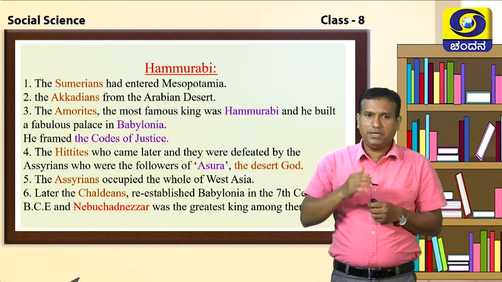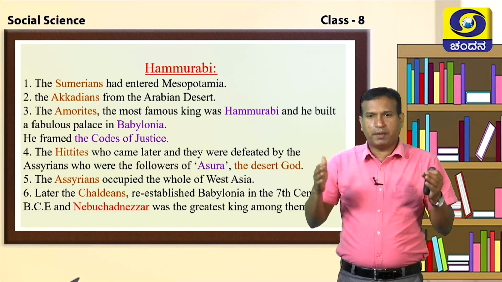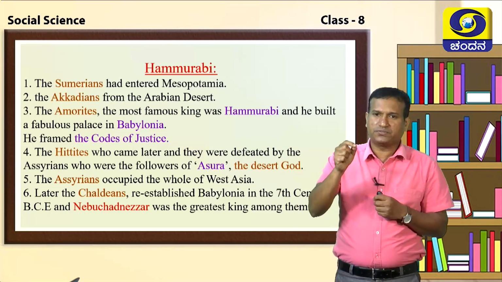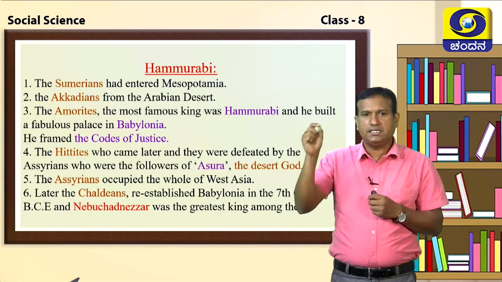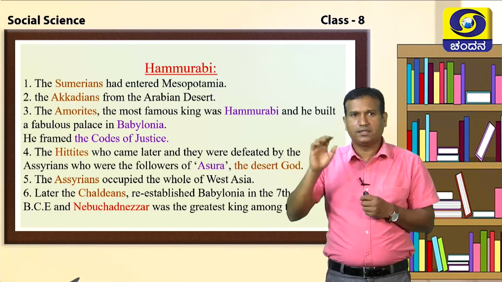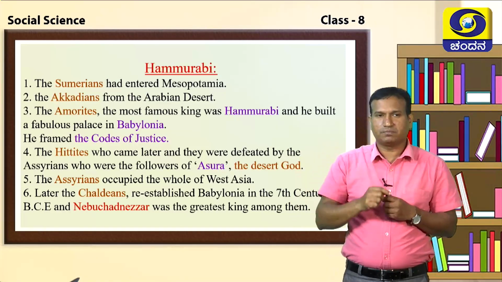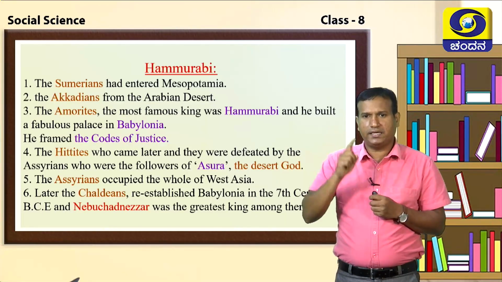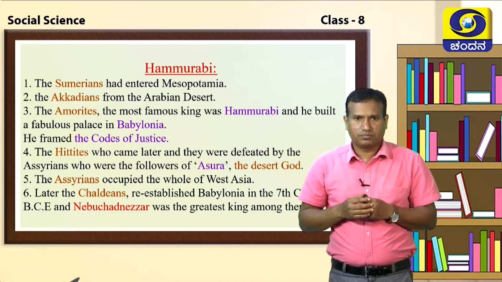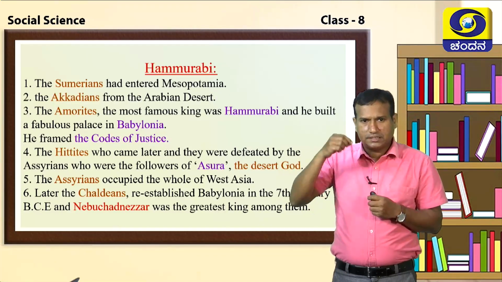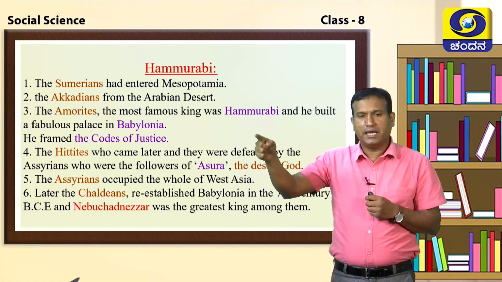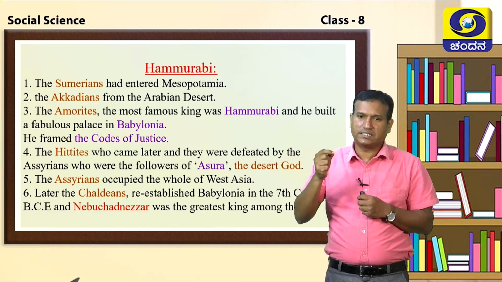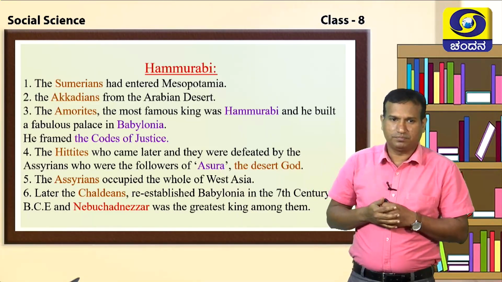Who do we call this Hammurabi? He built a famous palace at Babylonia. And Hammurabi was very famous for his code of law, or we can call it the code of justice. What does the code of justice say? He had a principle: an eye for an eye, a tooth for a tooth. If anybody harms you, the same kind of punishment should be given to them. That is called the code of justice, the code of law.